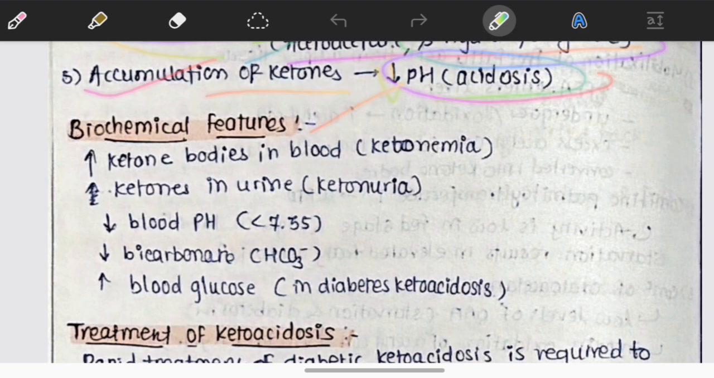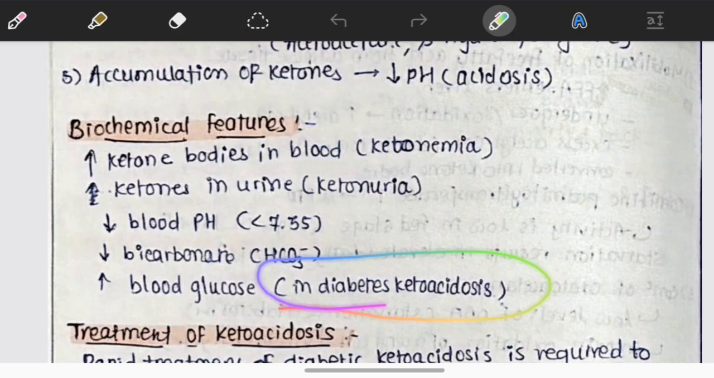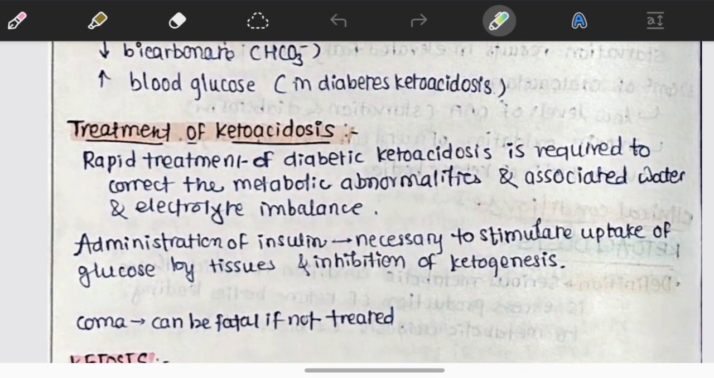Biochemical features of ketoacidosis: increase in ketone bodies in blood, that is ketonemia, and ketones in urine, that is ketonuria. Decrease in blood pH to less than 7.35, decrease in bicarbonate levels, and increase in blood glucose levels, especially in diabetic ketoacidosis. Then the treatment for the ketoacidosis: rapid treatment is required to